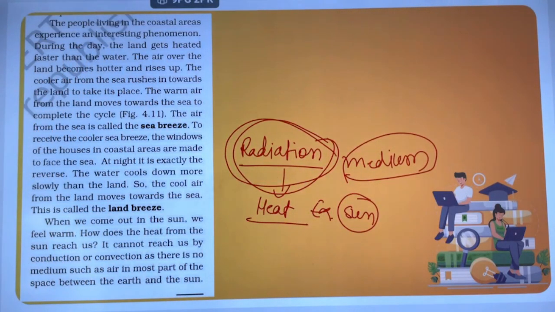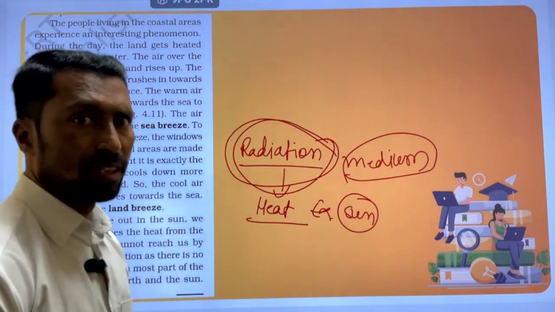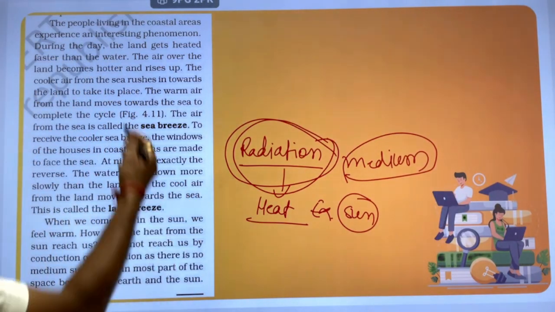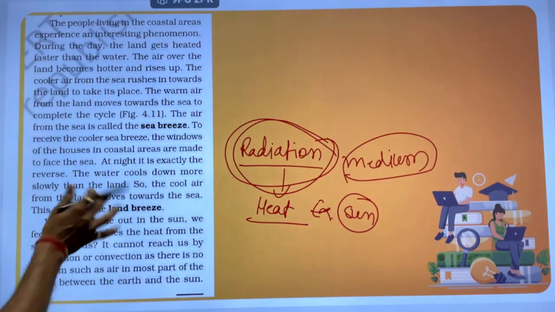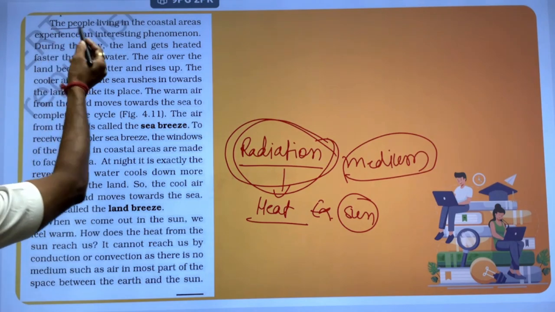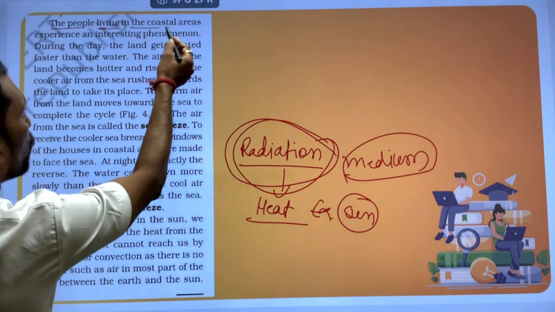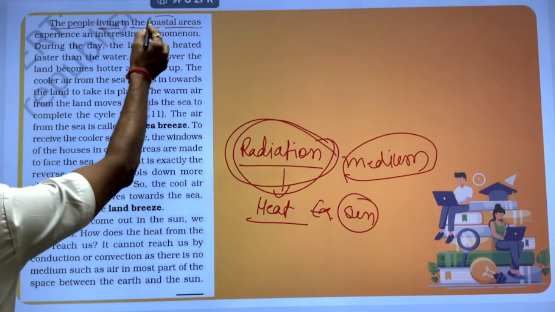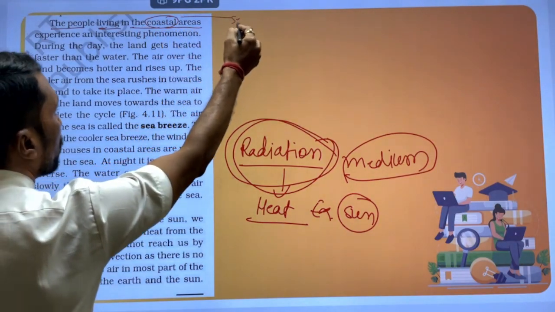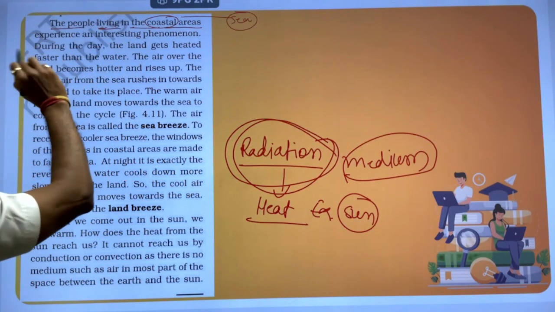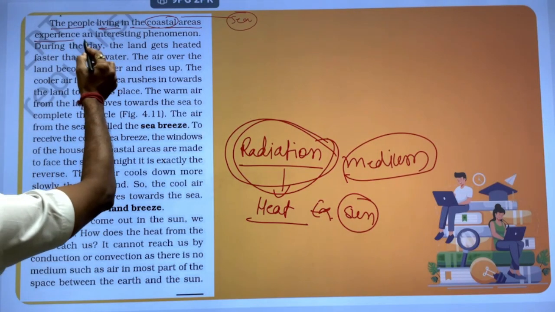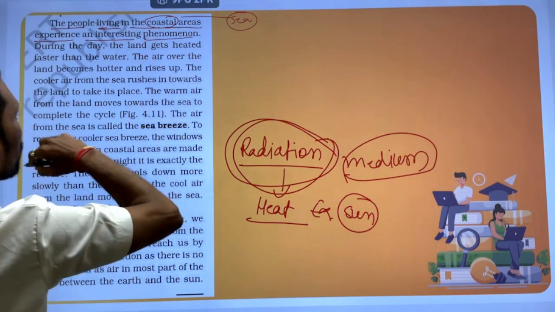This page we have to read line by line, what is mentioned in your textbook. So first of all, read line by line what is mentioned in this paragraph. The people living in the coastal areas, coastal areas meaning at the sea, the places where the sea is found, experience an interesting phenomenon.